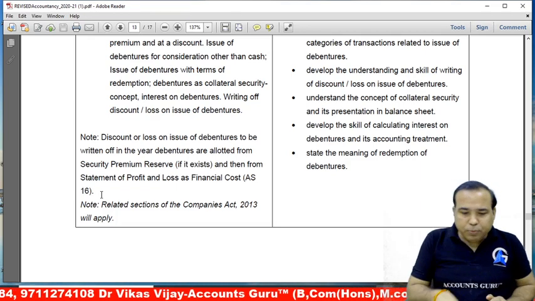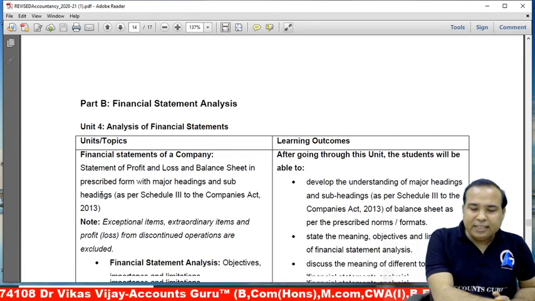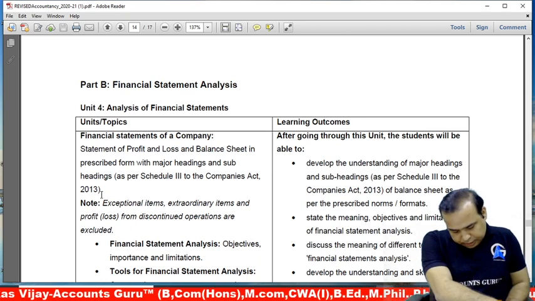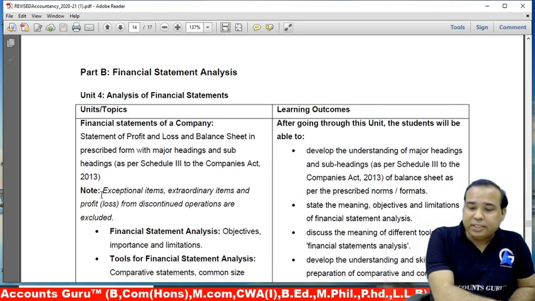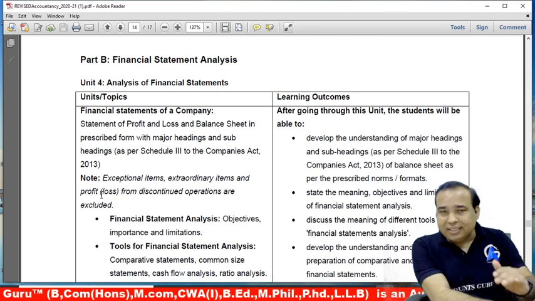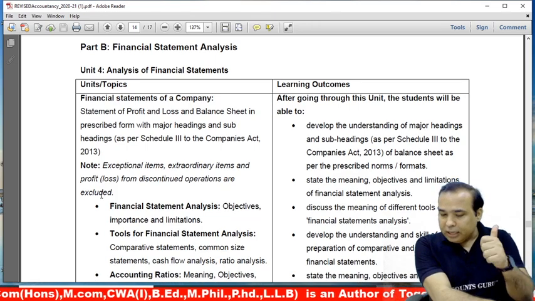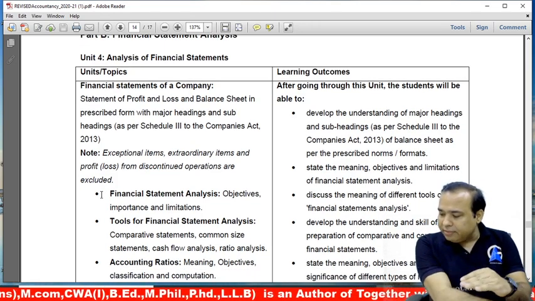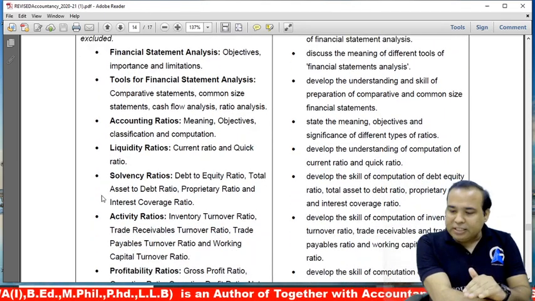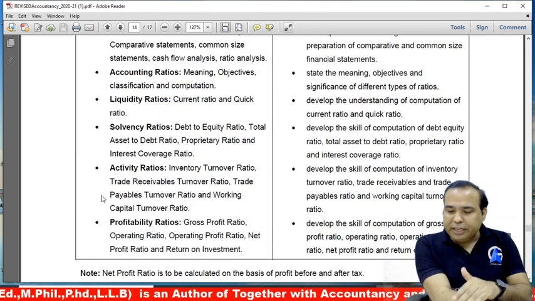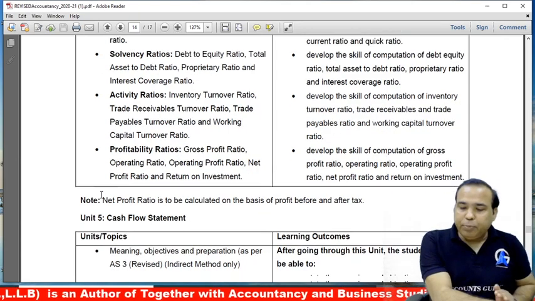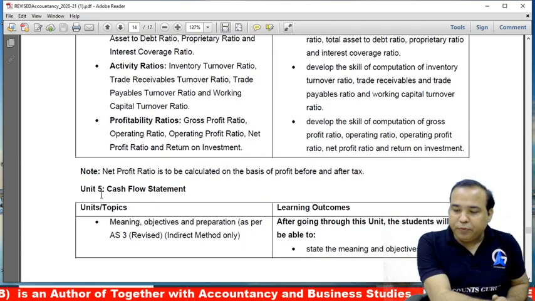Now let's move to the other part, that is financial analysis. Statement of profit and loss account, balance sheet is still there. It means nothing has been deleted. Even the note on exceptional items is also there. Then financial statement analysis, same objective, importance, tools for analysis, accounting ratios: liquidity, solvency, activity ratio, profitability ratio. All they have mentioned here. And net profit is to be calculated on the basis of profit before and after tax.